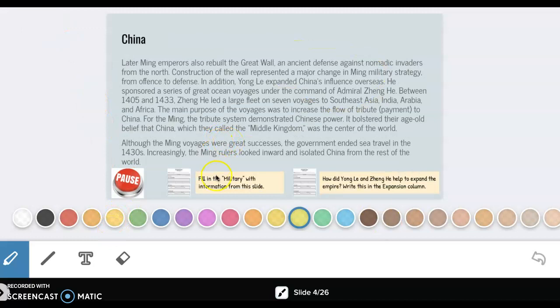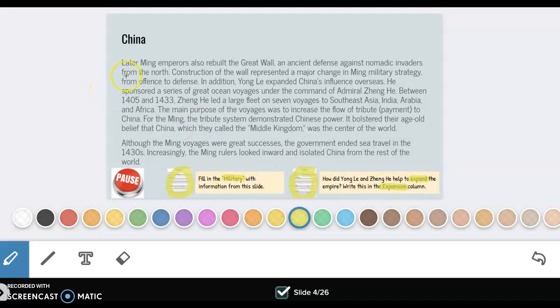Let's look at slide 4. This time I know I'm looking for 2 paper items because I see 2 paper icons. So I'm going to be looking for filling in military with the information from this slide, and also how did Yang Li and Zhang He help to expand the empire. Write this in the expansion column. So I'm looking for military and expansion.